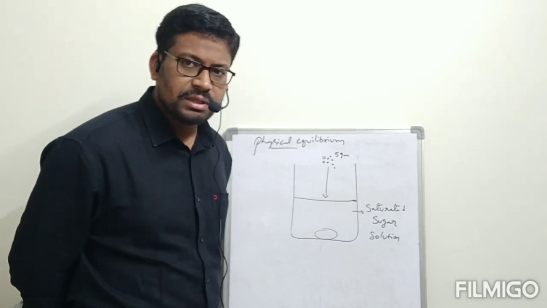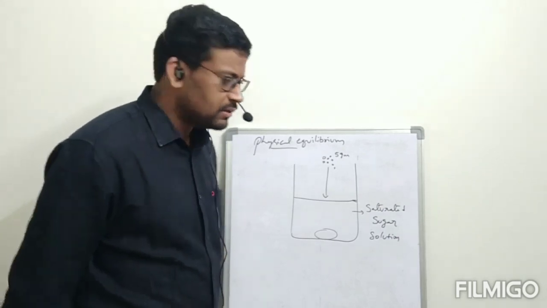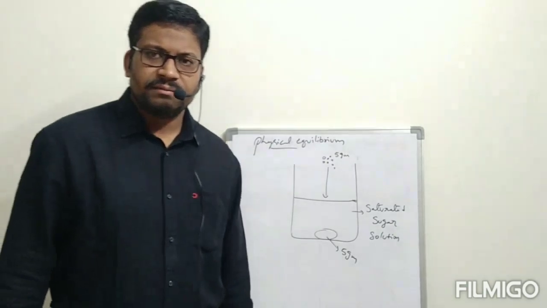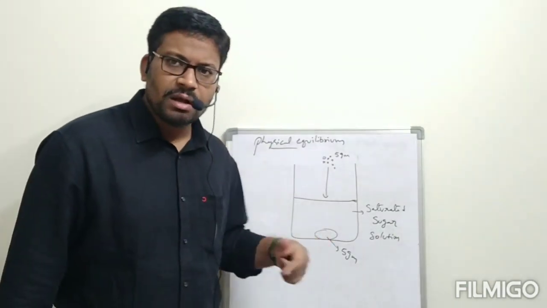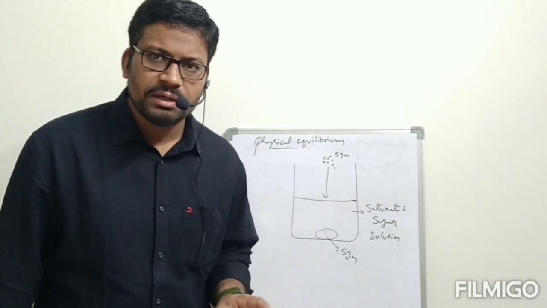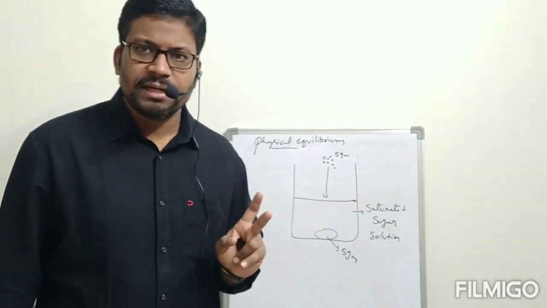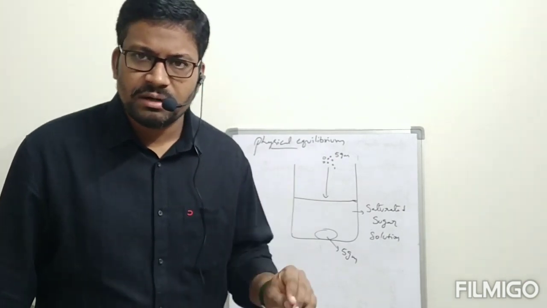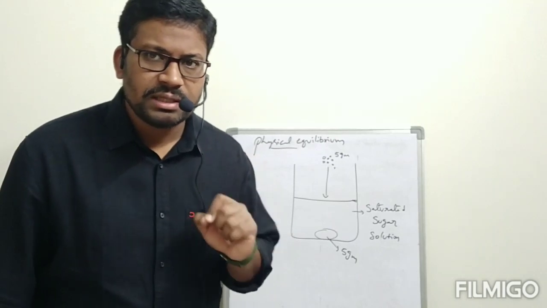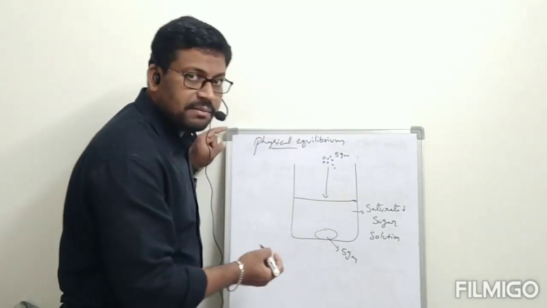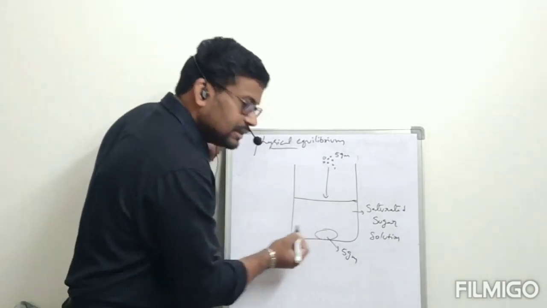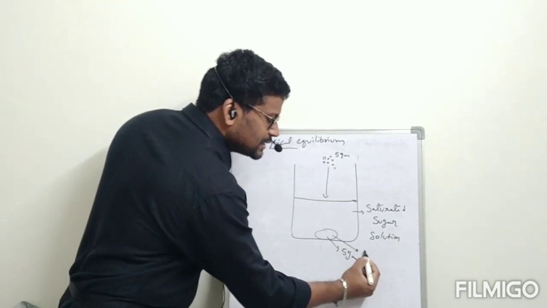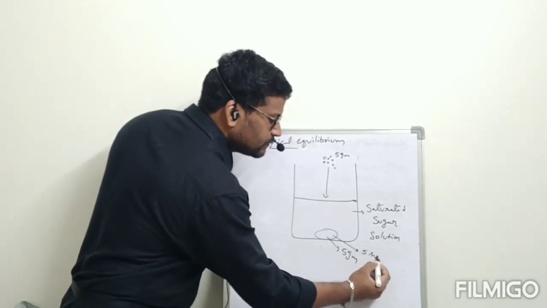Already it is a saturated solution; the maximum amount has dissolved. I kept this 5 grams in the morning. In the afternoon we see it is 5 grams only. In the evening also it will be 5 grams only, because there is no chance of the sugar being further dissolved. But we have to understand one thing: in whatever amount remained, 5 grams, let us consider, for example, 5 sugar molecules.